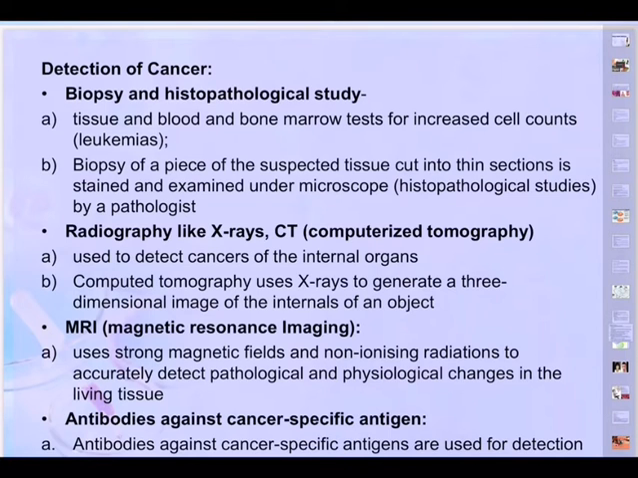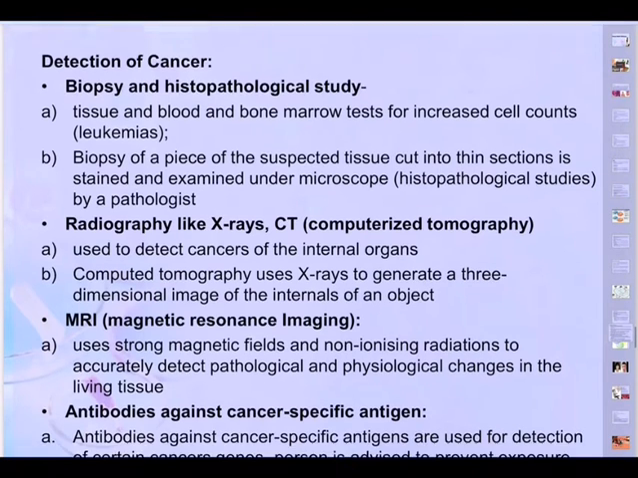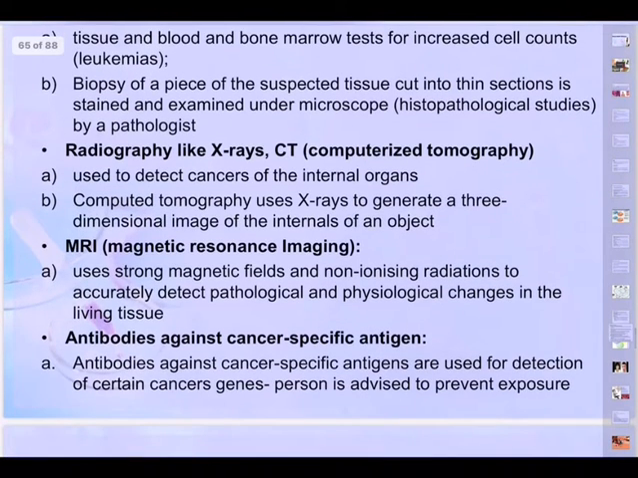And then we go to the radiologist. Radiography like X-rays and CT, computed tomography, CT scan we say, is used to detect cancers of the internal organs. Computed tomography, CT scan, uses X-rays to generate a 3D image of the internals of the object. And MRI, magnetic resonance imaging.